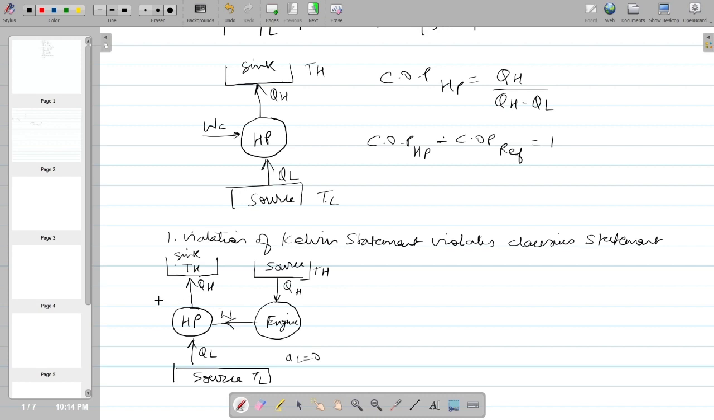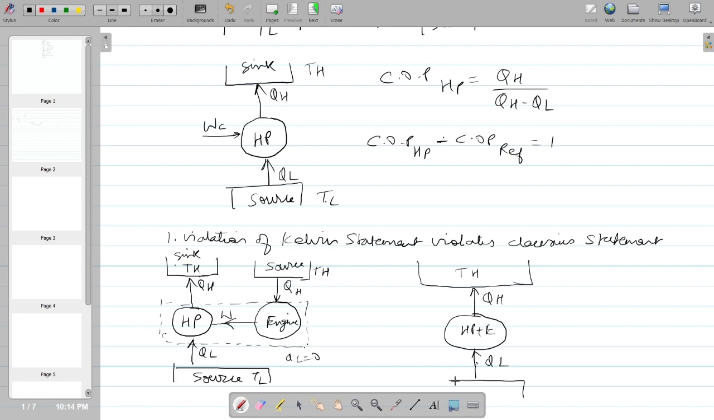If you consider the combination of these two, you will observe that if I combine this heat pump and engine, where the heat pump is run by the engine, which is supplying work and not rejecting heat to the sink, the system will form like this, where this is the source at the higher temperature. With the combination of heat pump and engine, it is taking heat QL from the lower temperature and giving it at the higher temperature.